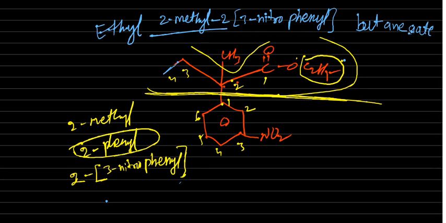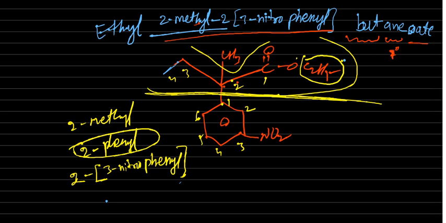This total is the substitution, this is the word root, this is the secondary suffix, sorry, primary suffix, this one is the secondary suffix. Okay, right. So this name over.